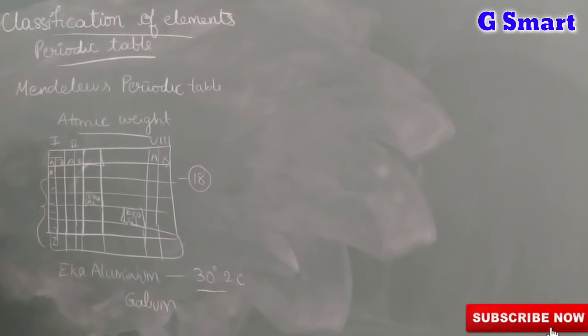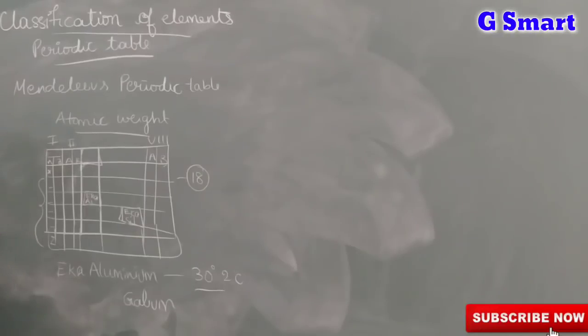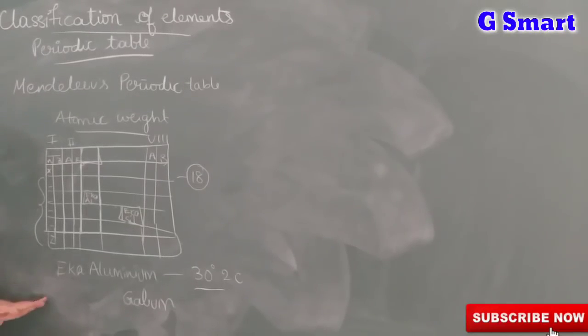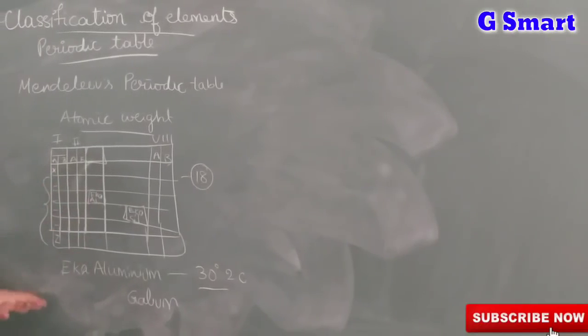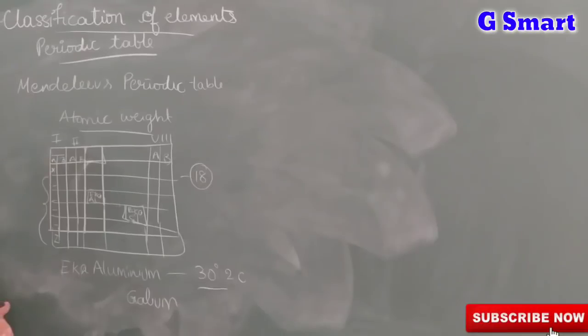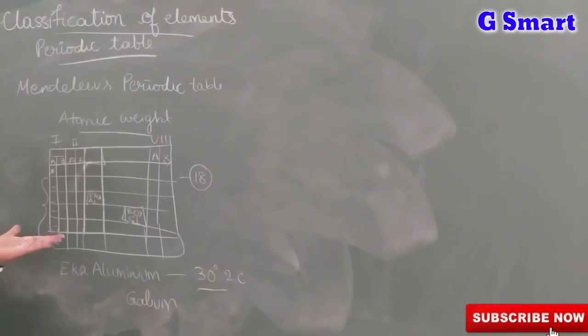In this way, Mendeleev proposed the periodic table. He divided the elements into groups and periods depending upon their atomic weights, and he gave some gaps for the newly discovered elements. For elements coming in the future also he gave the place, and he already proposed the properties of those elements also.